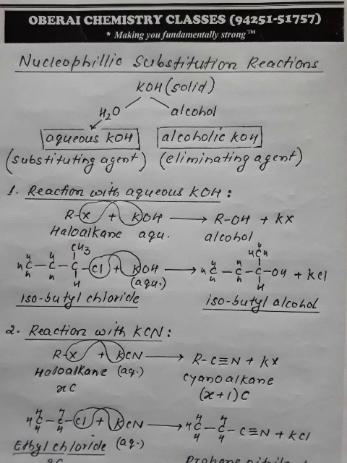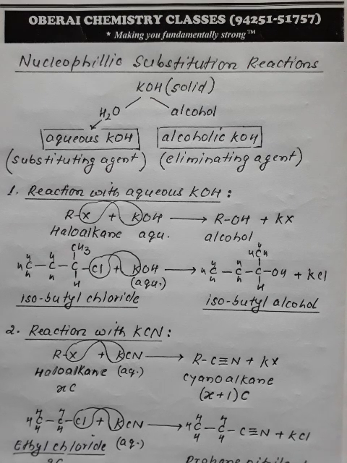If it is primary, then SN2. If it is tertiary, then it would be SN1. I told you, if reaction proceeds through SN1, always racemization takes place. Mechanism we have already discussed. If reaction proceeds through SN2, then inversion takes place.